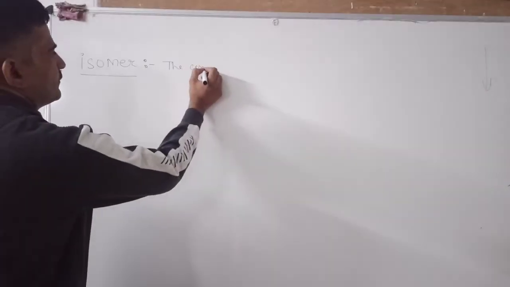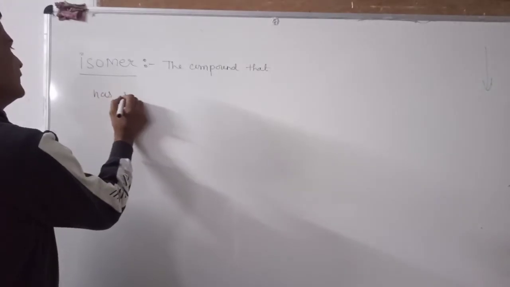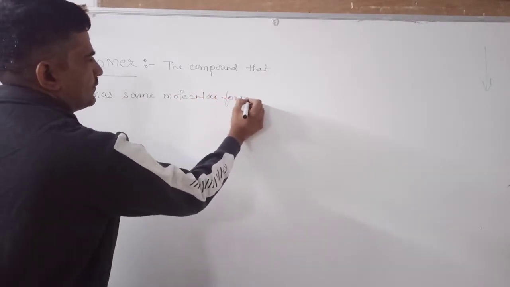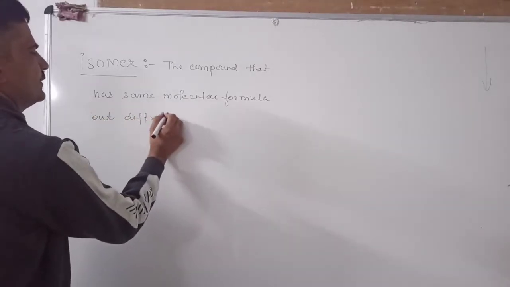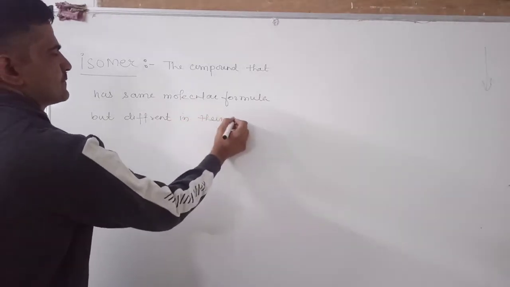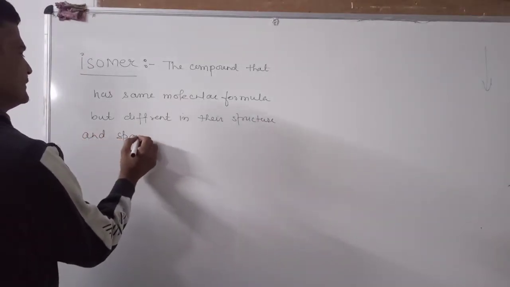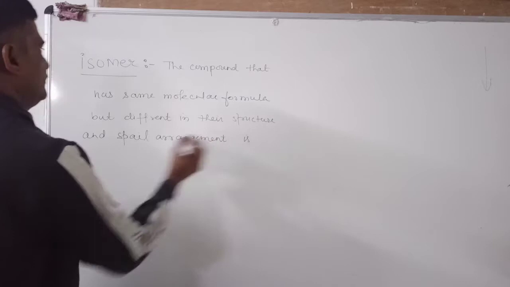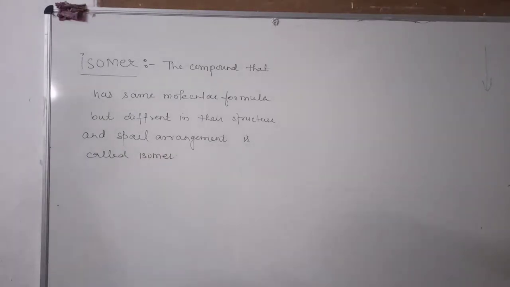The compound that has the same molecular formula but is different in its structure and spatial arrangements is called an isomer, and the phenomenon is called isomerism.